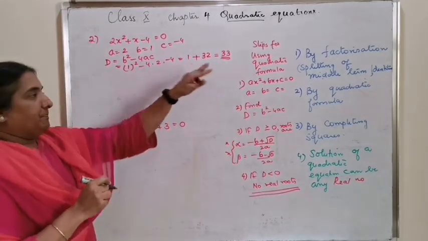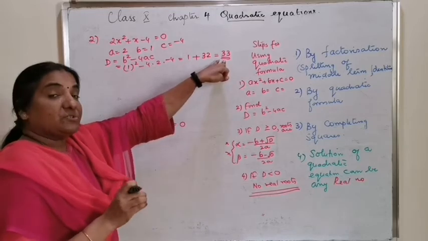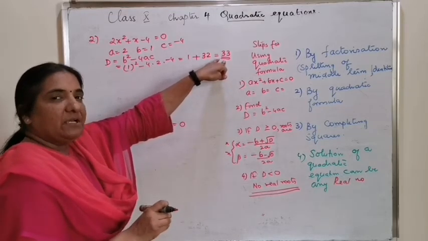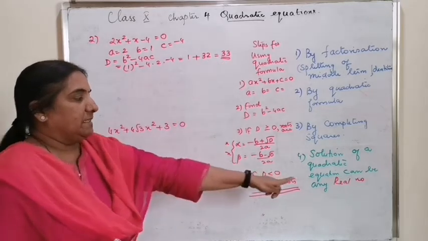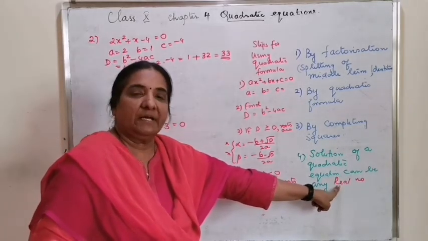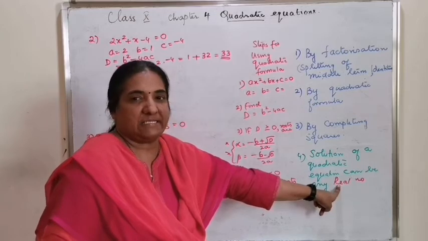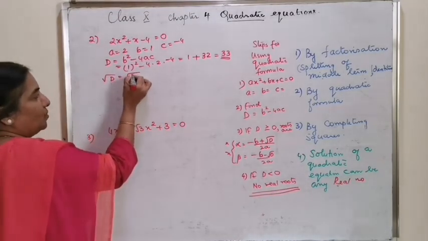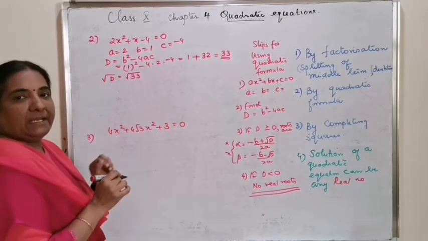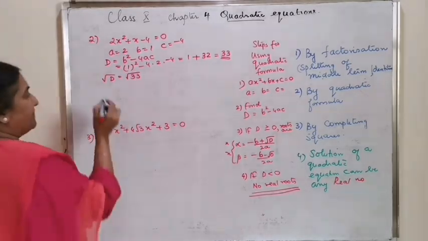Now, even though 33 is not a perfect square number, you have to proceed because D is a positive value. Any real number can be an answer, that is, it can be an irrational number. Root D is the same as root 33 and you can leave it as such.